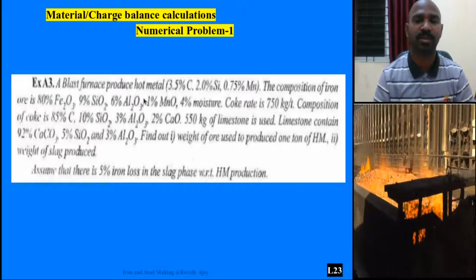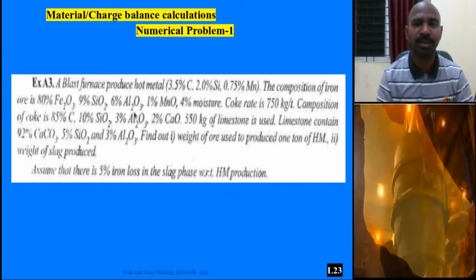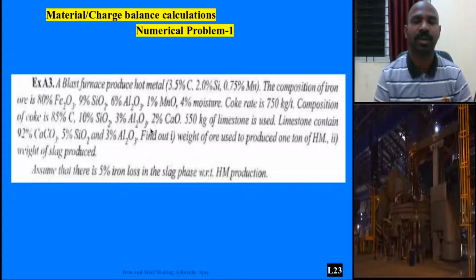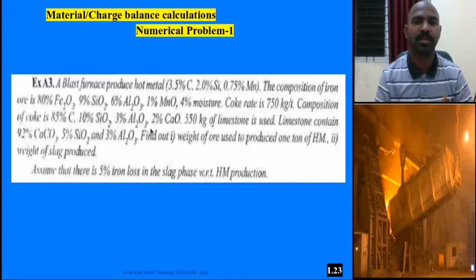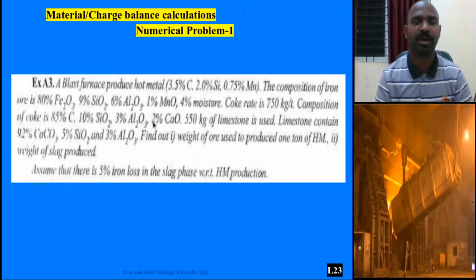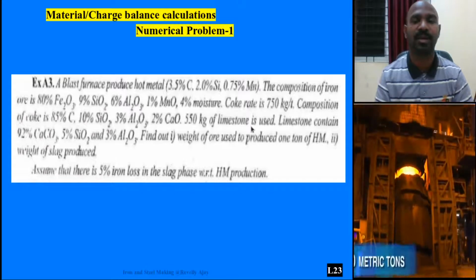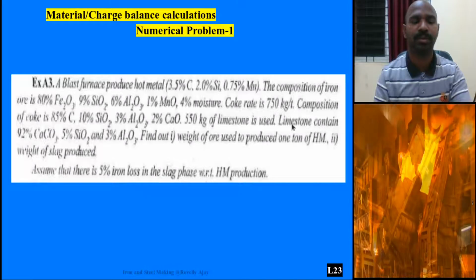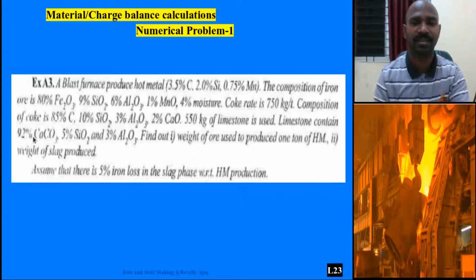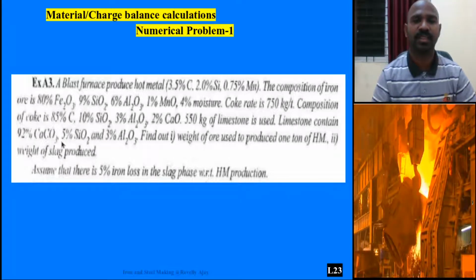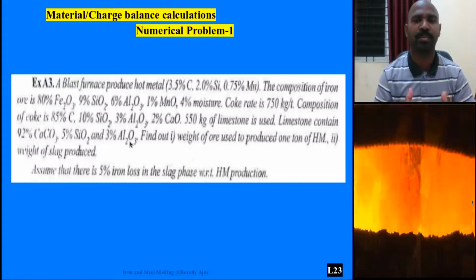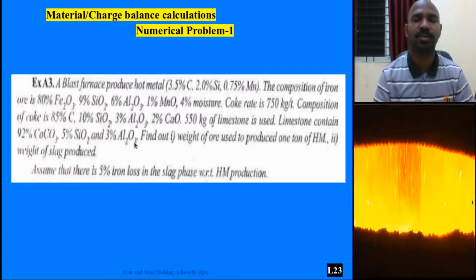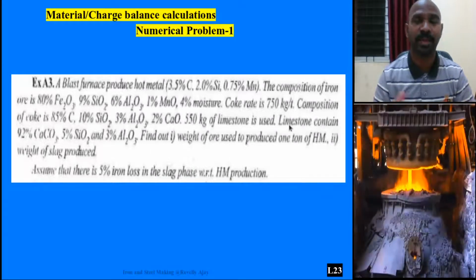To convert the impurities associated with the iron ore and coke into slag, you need a flux reagent. The flux used was limestone, with a composition of 92% CaCO3 and impurities such as 5% SiO2 and 3% Al2O3.